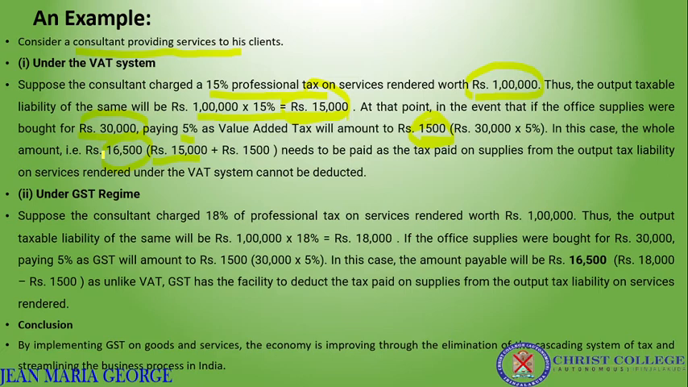And there is no input tax credit mechanism, so the supplier cannot offset these additional taxes rendered under the VAT system. It cannot be deducted. This 1,500, all the taxes that are included, will be added in the VAT. Now coming to the GST regime. Same product, same service, 1 lakh rupees is the price of that particular service.